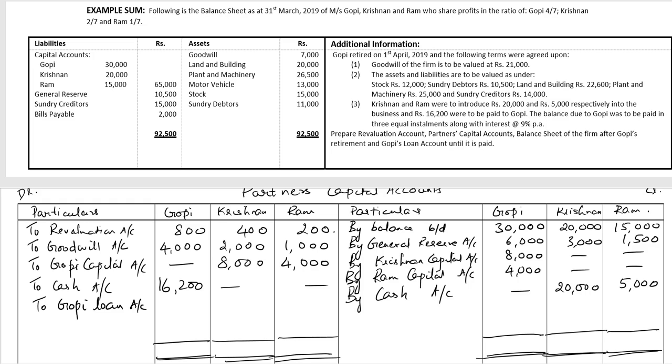We'll balance Gopi's account and treat the balancing figure as Gopi's loan account. Credit side total, greater total 48,000. Gopi's loan account, balancing figure 27,000 rupees. We'll balance Krishnan and Ram's capital account and write the balancing figure as balance carried down.